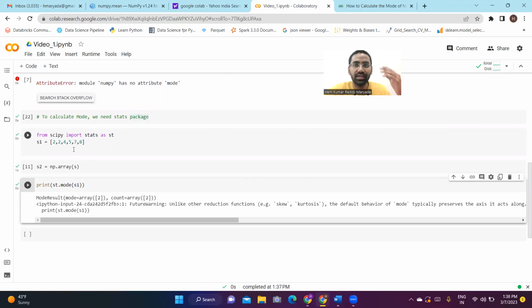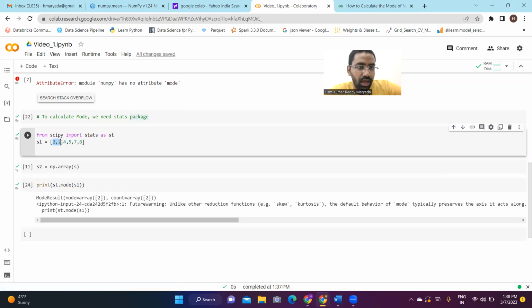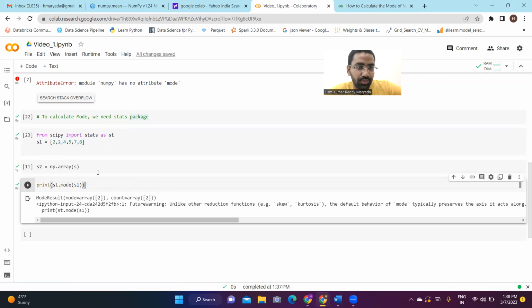As my earlier list does not have repeated values, I have taken here 2, 2, 4, 5, 7, 8. I have given the name of this list as s1. So st.mode of s1. So the array mode is 2. Mode is 2, and the count is 2, the value is repeated 2 times.